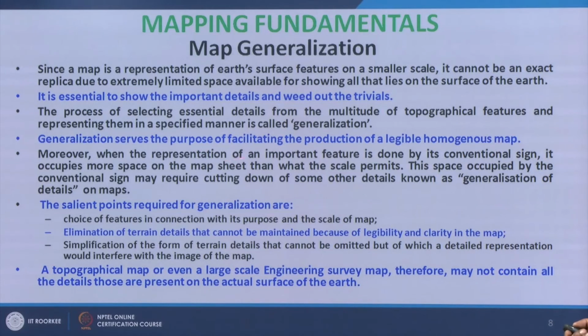The representation of important features is done by the conventional signs I have discussed. The salient points required for generalization are choice of features in connection with the purpose and scale of the map, elimination of terrain details that cannot be maintained because of legibility and clarity in the map, and significance of the form of terrain details that cannot be omitted, but whose detailed representation would interfere with the image of the map. So a topographical map, even a large scale engineering survey map, may not contain all the details that are present on the actual surface of the earth.